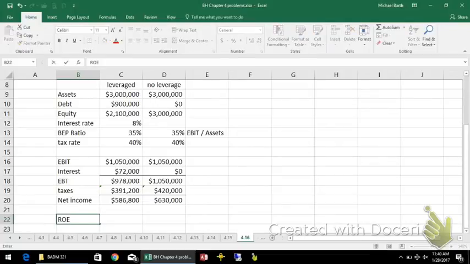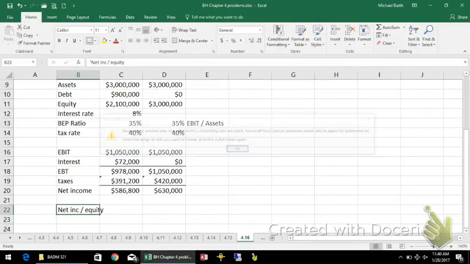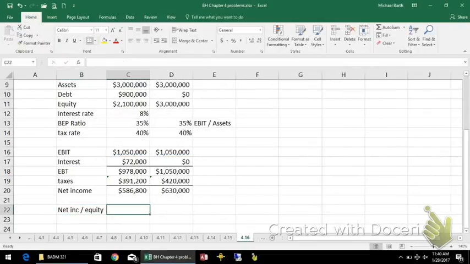And the ROE is net income over equity. And the question is asking us what's the difference between the two plans. Net income over less equity, and here we have a net of close to 28%. Here it's 21%. The answer is that the difference,